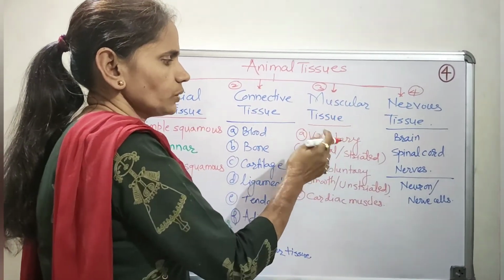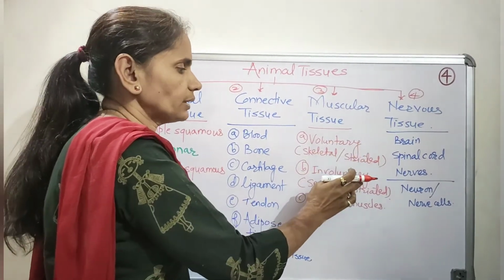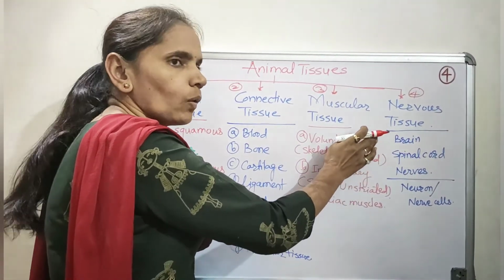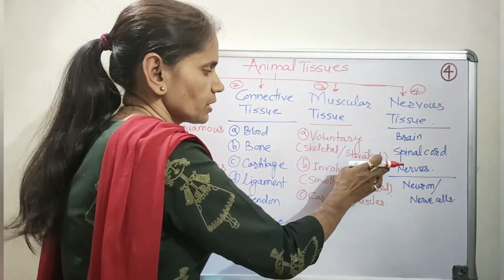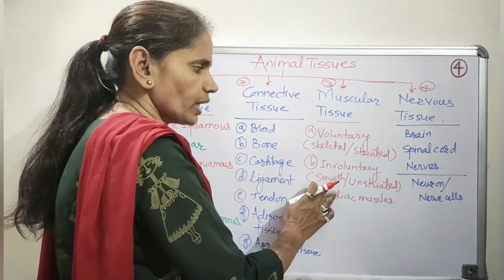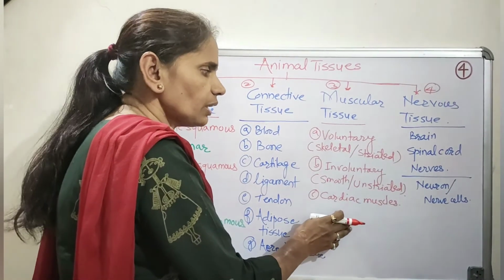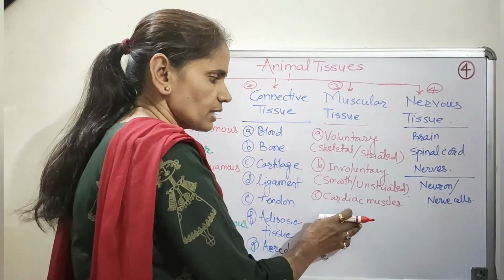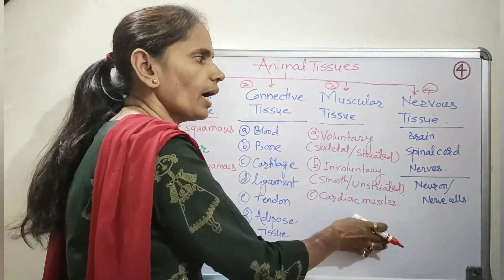In muscular tissue, there are mainly two different types of muscles, the voluntary muscles and the involuntary muscles. Voluntary muscles are also called skeletal or striated muscular tissue, and involuntary muscle is also known as smooth or unstriated muscle. The major involuntary muscle is the cardiac muscle, which we all know is the heart muscle.